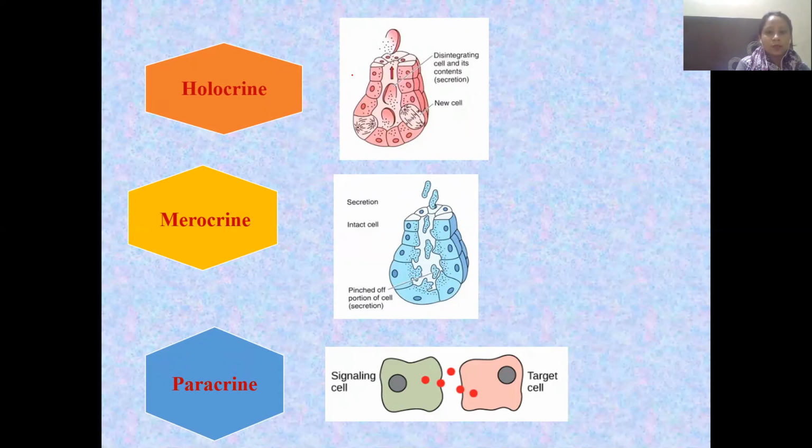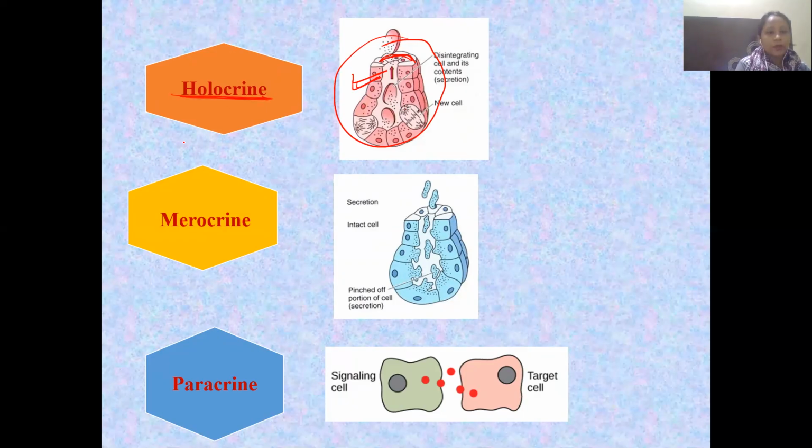Suppose this is a cell drawn here. Whenever it is going to produce a certain secretion, it is released by the bursting of its plasma membrane, and the whole cell is going to disintegrate once it releases its secretion. So next time whenever you want to produce something, you need a new cell, because the cell which was producing this secretion gets disintegrated. So this is a holocrine gland.